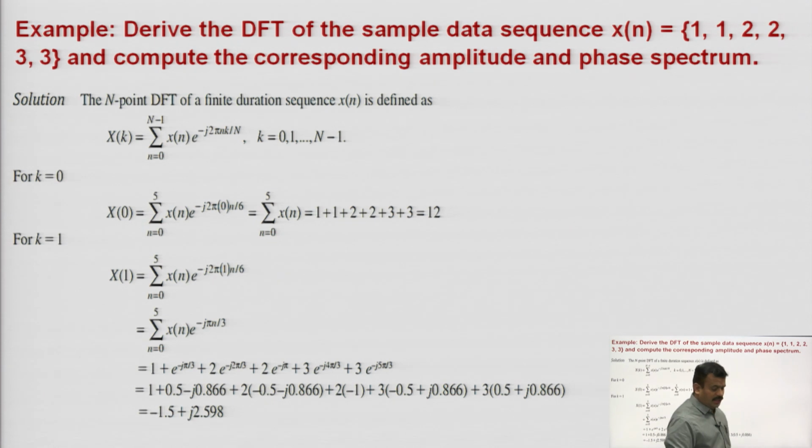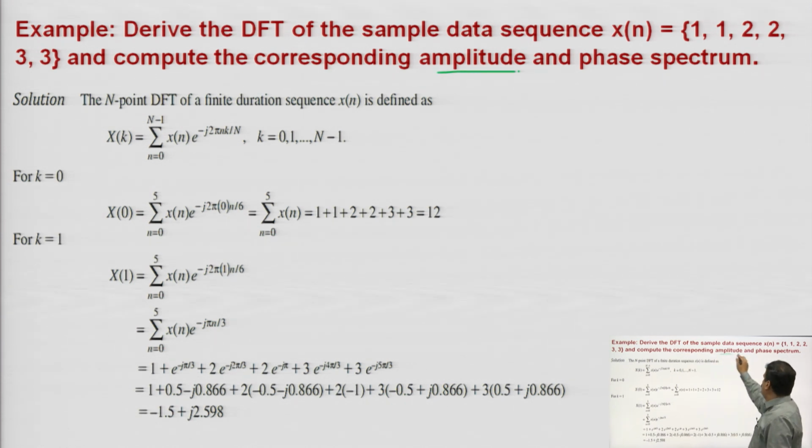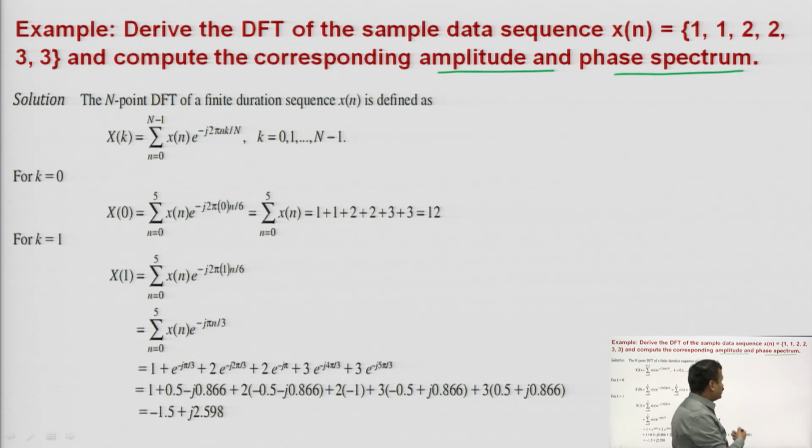Okay. Next, the question is: derive the DFT of the sample data sequence x of n equal to 1 1 2 2 3 3. Now, you have to compute the DFT here and compute the corresponding amplitude and phase spectrum. So, that is very easy, with one extra step here. Again x of n is given to you as 1 1 2 2 3 3. You have to put an arrow here, at 0 where x of n is equal to 1, then 1 2 2 3 3 is given to you.